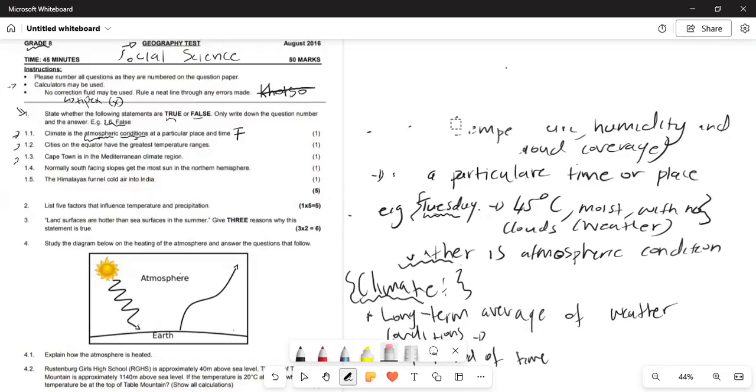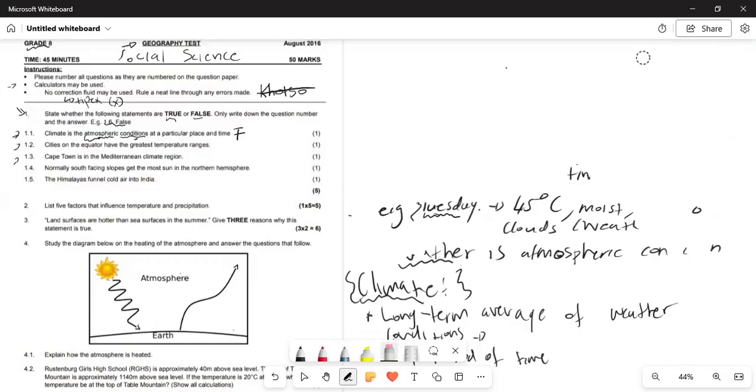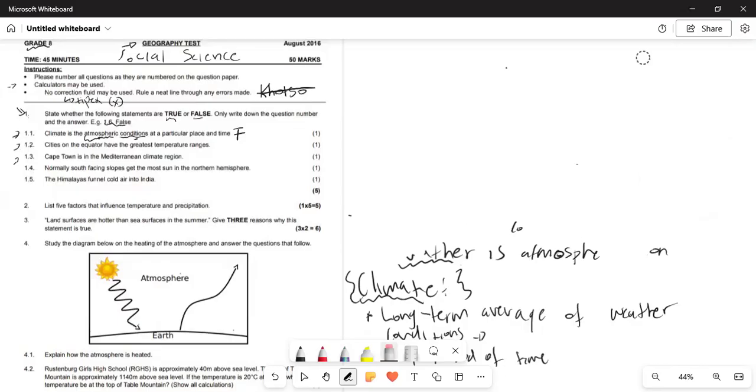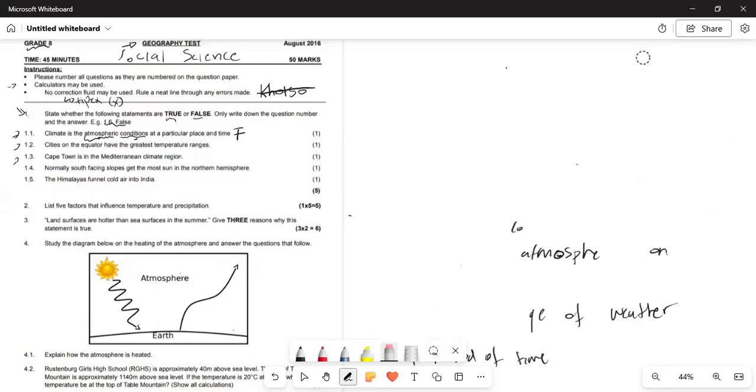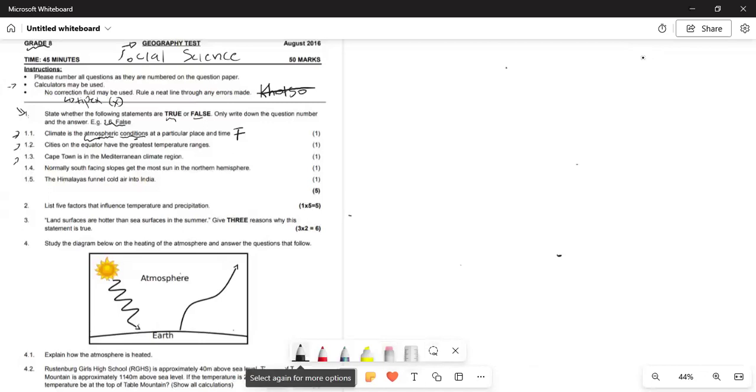So remember that weather has a maximum and a minimum. I just want to show you what they mean by a temperature range.